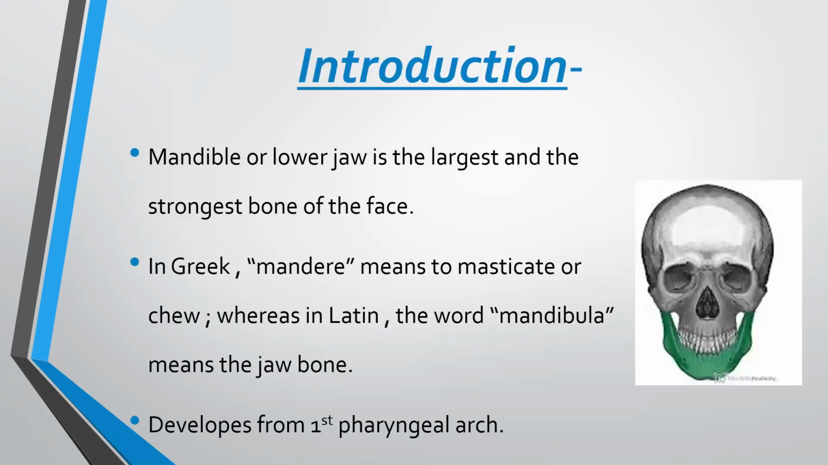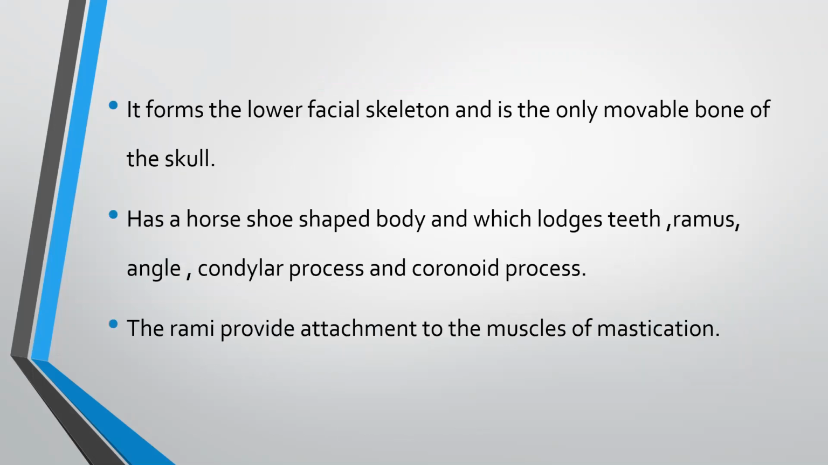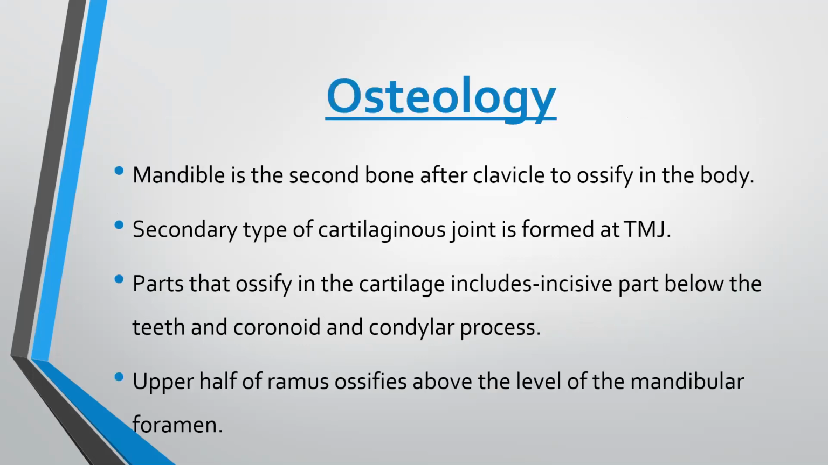Introduction. Mandibular jawbone is the largest and the strongest bone of the face. In Greek, mandare means to masticate or chew, whereas in Latin, the word mandibula means the jawbone. It develops from the first pharyngeal arch. It forms the lower facial skeleton and it is the only movable bone of the skull. It has a horseshoe-shaped body, ramus, angle, condylar process, and a coronoid process. The rami provide attachment to the muscles of mastication.